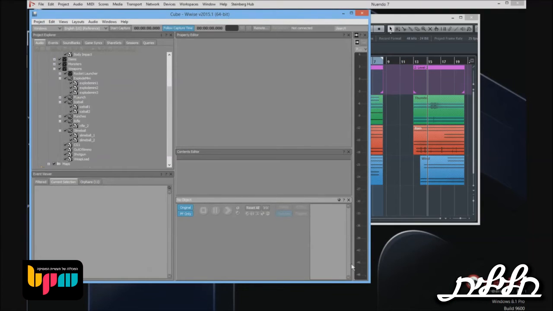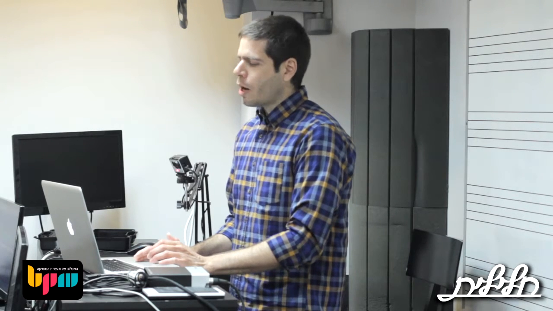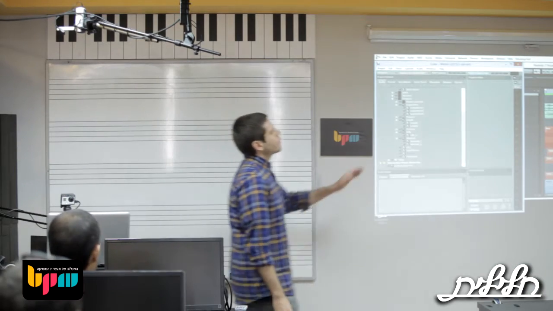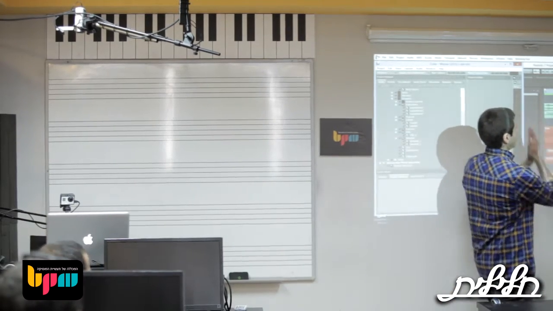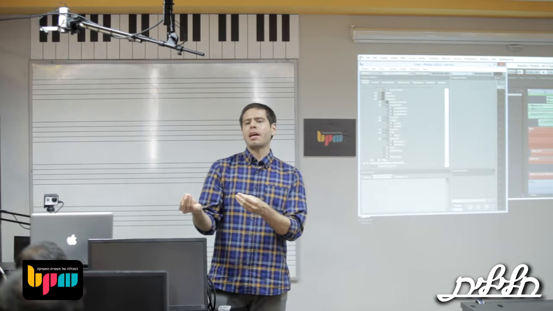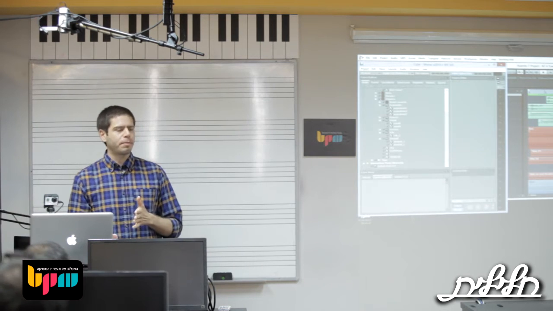The big difference with Nuendo is that Nuendo is linear-based, and WWise is object-based. Now, what does this mean? Basically, in Nuendo, you have a timeline. So, you have time code, it all goes from left to right. In WWise, you can think of it as a very big sampler, and it's interactive. So that's why it's called object-based. It interacts with the player. So if you are approaching the zombies, then the zombie sound will start triggering. So this is the difference between Nuendo and WWise.